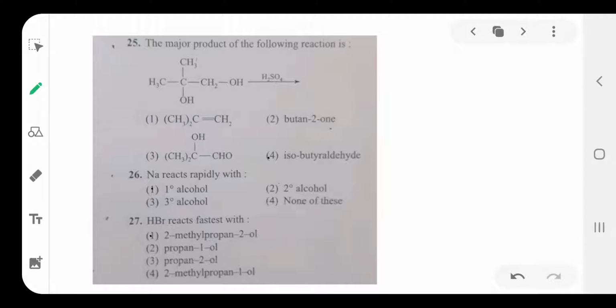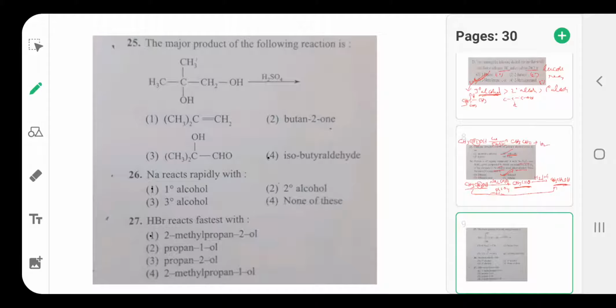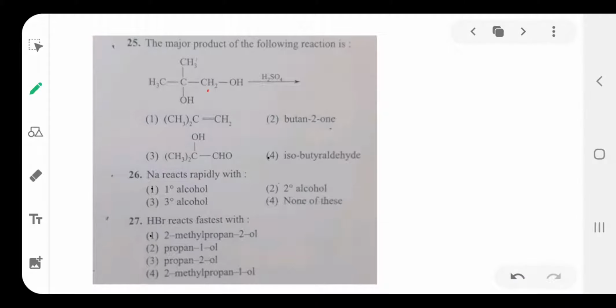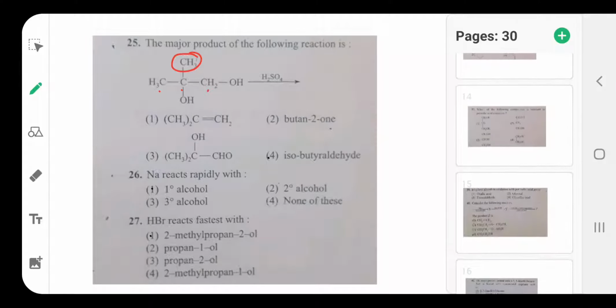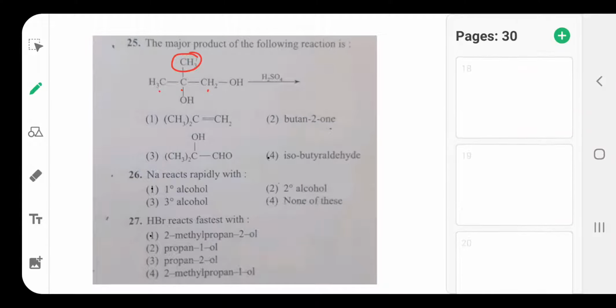The major product of the following reaction is? You see here, what is the major product of the following reaction? Once you check the reaction, the compound is 2-methylpropane-1,2-diol. This compound reacts with H2SO4. Question 25. The compound is CH3, here OH, CH2OH.